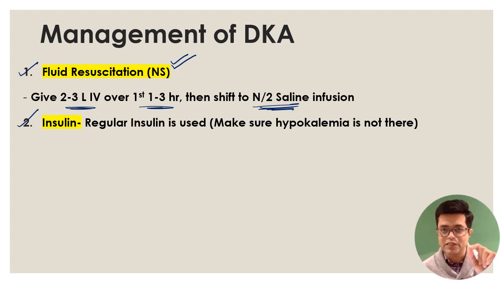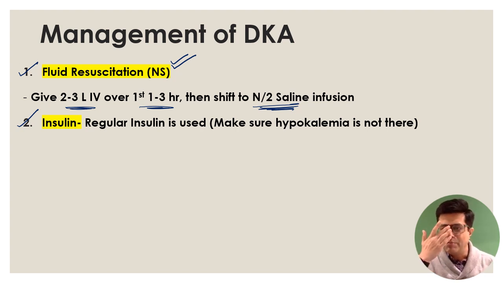What is the first step in management of DKA? Answer is fluids. After fluids, what is the second step? You will check for insulin. Now, there is another catch here. Insulin will always be needed in diabetic ketoacidosis, but it is not given as the initial therapy.